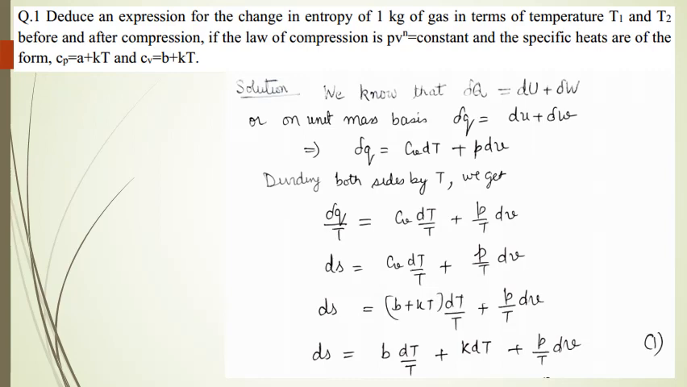Now Cv can be substituted by B plus KT. So in the last equation, that is equation number 1, we get ds is equal to B dT upon T plus K dT plus P upon T dV.